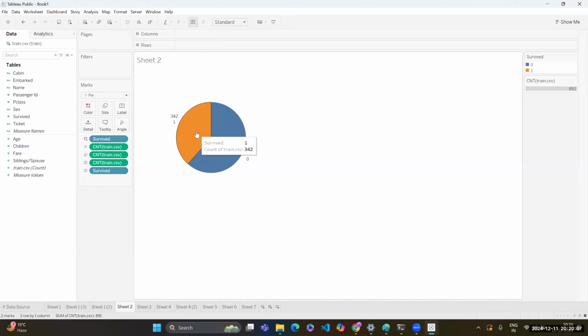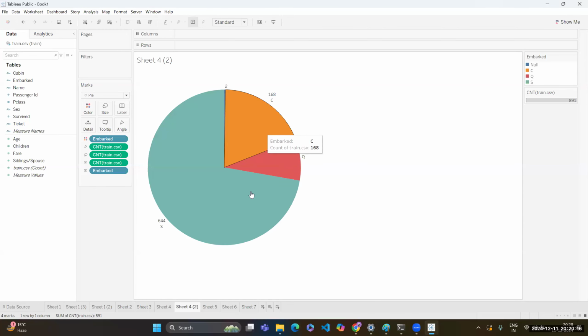Okay, but that is not possible with this class. Oh, sorry, less number of data points that we have over here. But if I come to this particular chart, here we can see that those values are not available. Okay, so this is how we are creating the charts in Tableau.